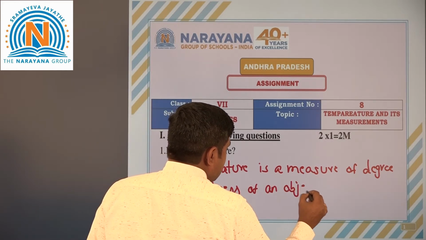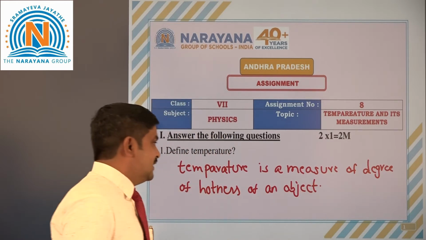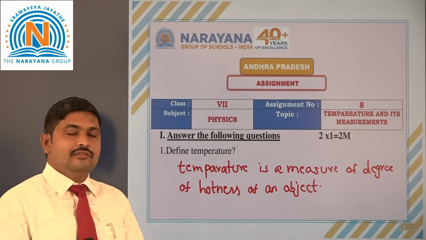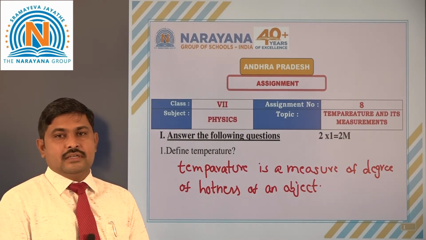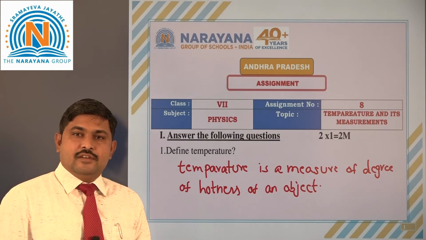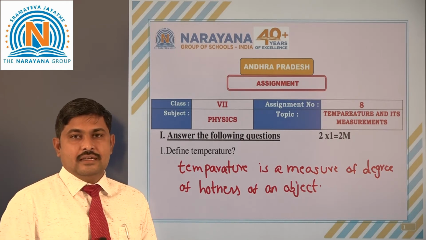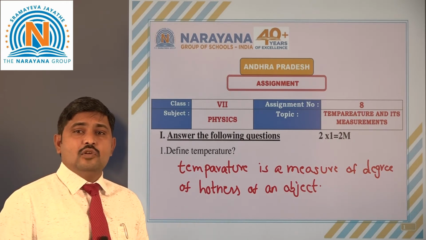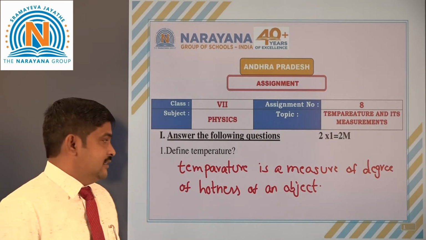So we must have a clear understanding of what temperature is. It's a measure of degree of hardness of an object. So if the degree increases, we call it hot. If the degree decreases, we call it coldness.